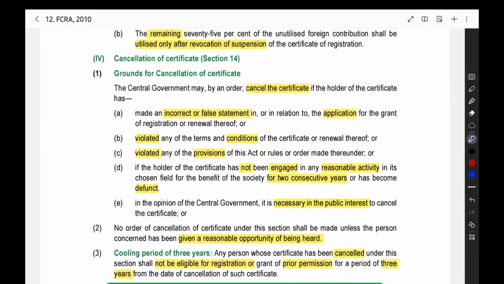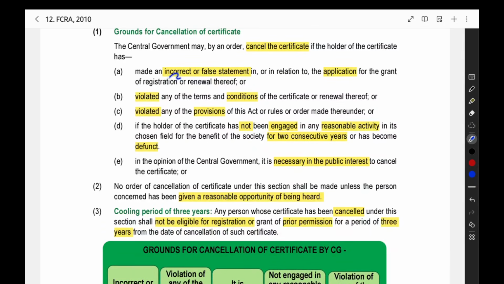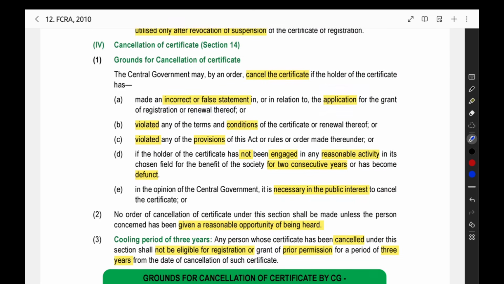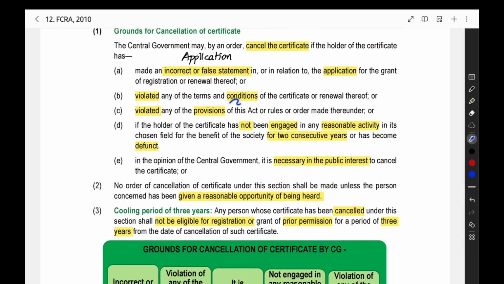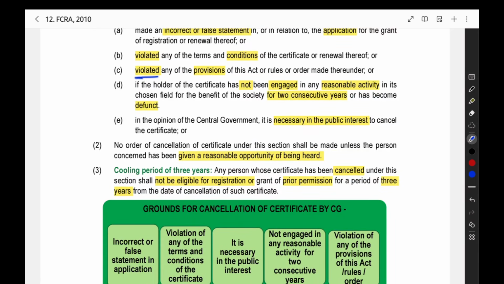Then cancellation of certificate. When can they permanently cancel your certificate? When you make an incorrect or false statement in the application for the grant of registration. You have to make an application for registration, right? In that application, you made some mistake, you gave some incorrect or false information. Then you have violated the conditions of the certificate. You got the certificate, and in that certificate, some conditions are there. Those conditions you did not follow properly. You have violated the provisions of the act, you have contravened the act. Then also they can cancel.